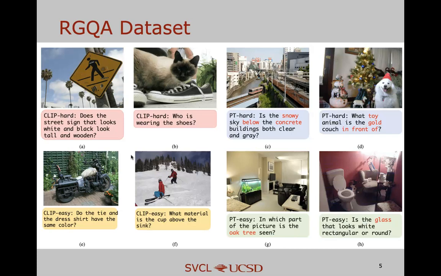We show some qualitative examples in this slide. Many questions have subtle mismatches with images, and thus require the model to have a high-level understanding of image semantics. For example, for image-question pair B, the model should understand whether the person is wearing the shoe or not.